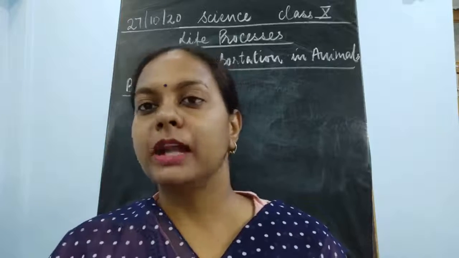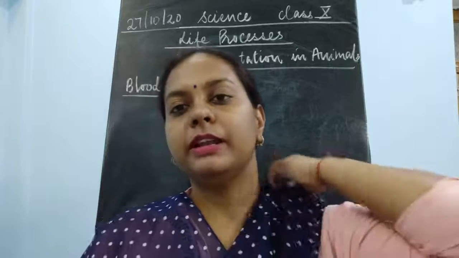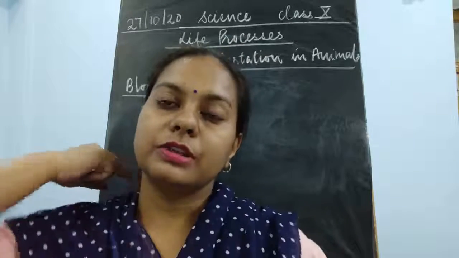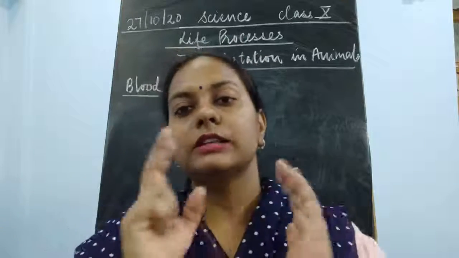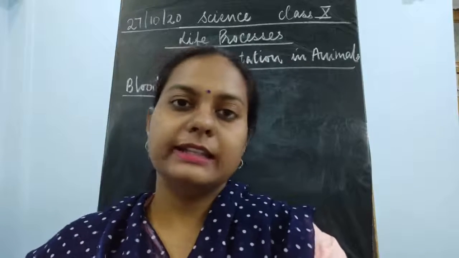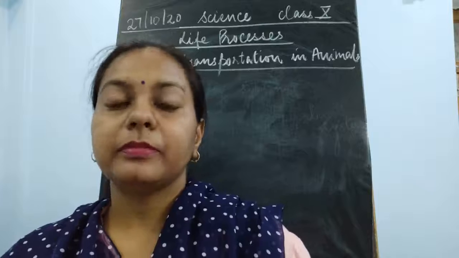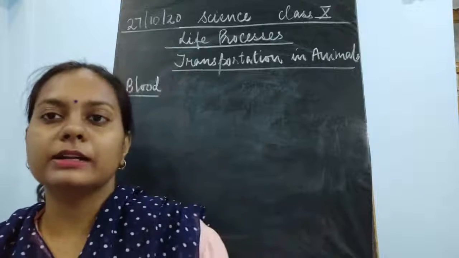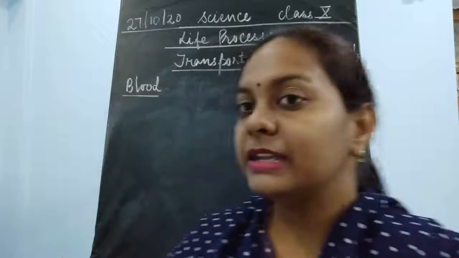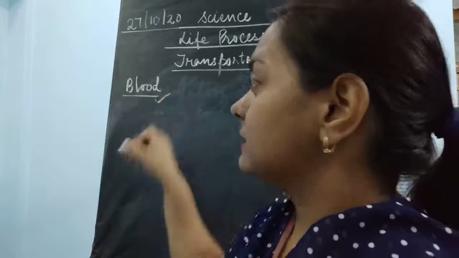So blood is the main medium of transport. It carries food, energy, and various components like proteins and fats. Transportation requires a medium for transporting things, and the medium in the human body is blood.